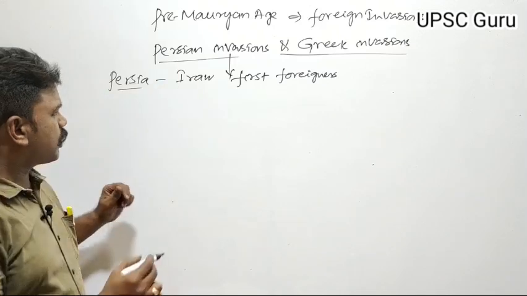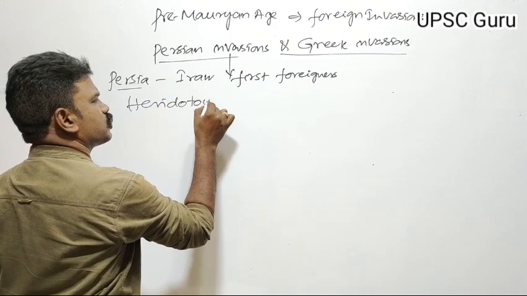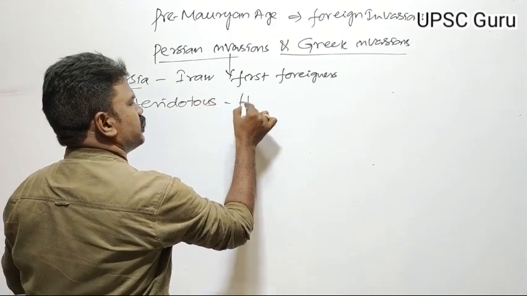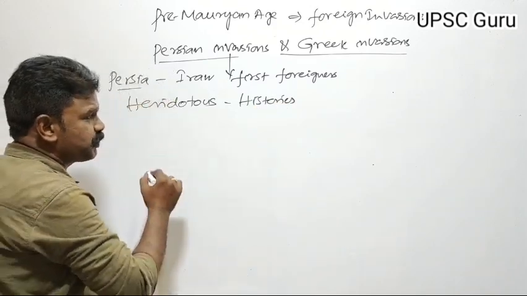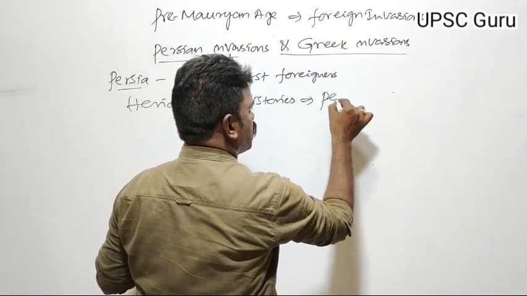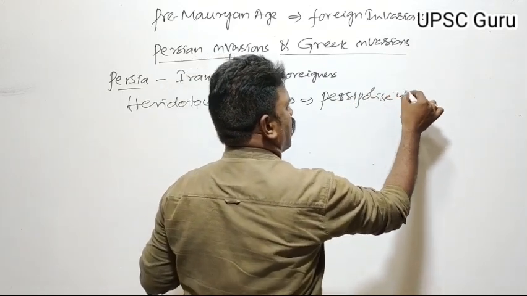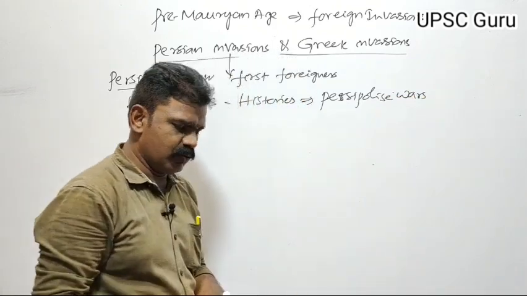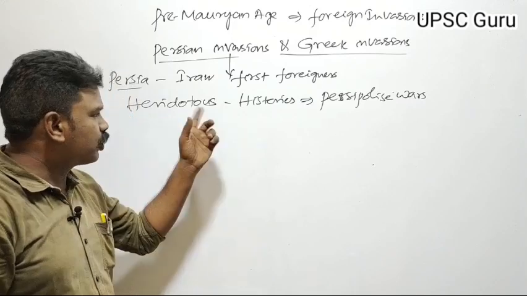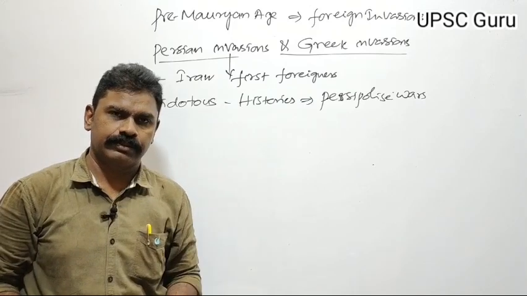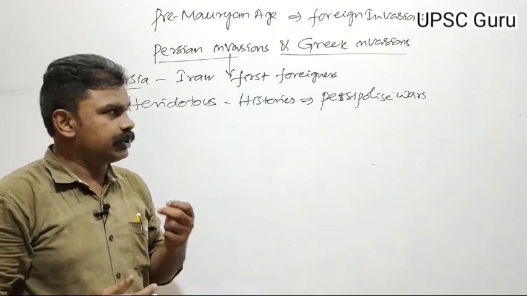We know this from Herodotus. He wrote the Histories, a book that speaks about the Greco-Persian Wars. It was the first book on history, which is why Herodotus is called the father of history.